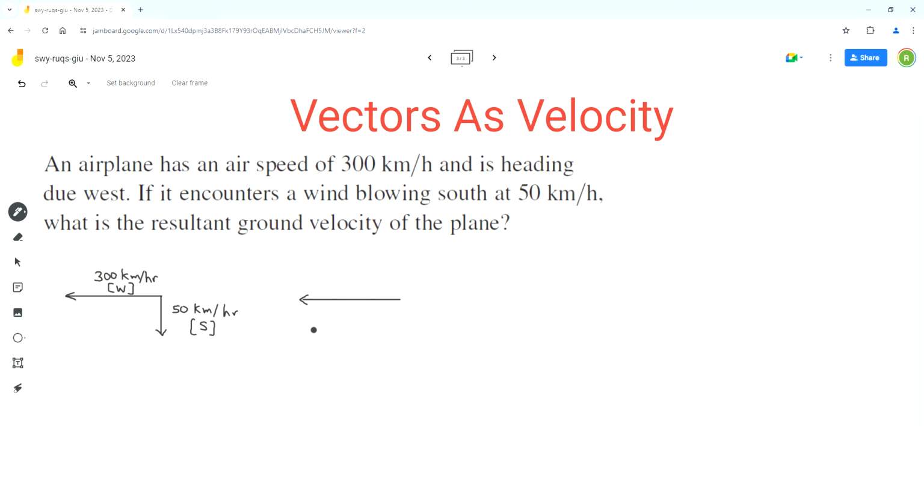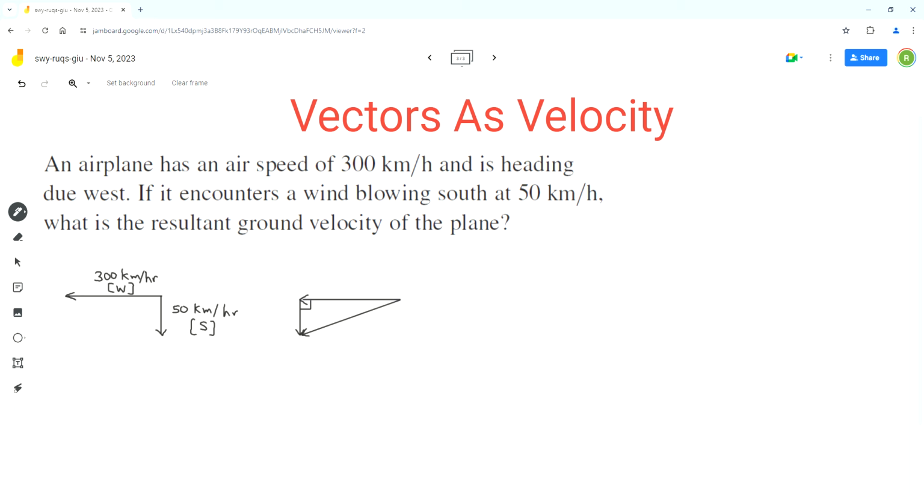And then from the tip of this vector, we'll draw the vector for the wind. And these two vectors are perpendicular to each other because west and south directions are perpendicular to each other. So the resultant of these two vectors is the side that represents the hypotenuse in this right angle triangle.